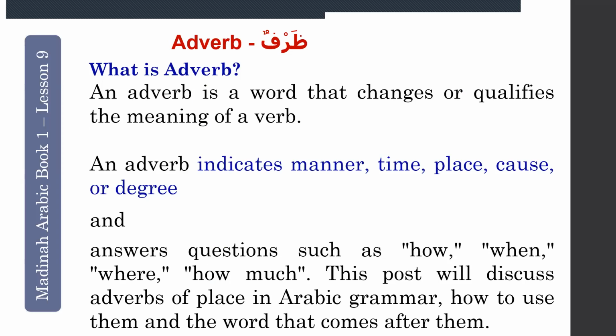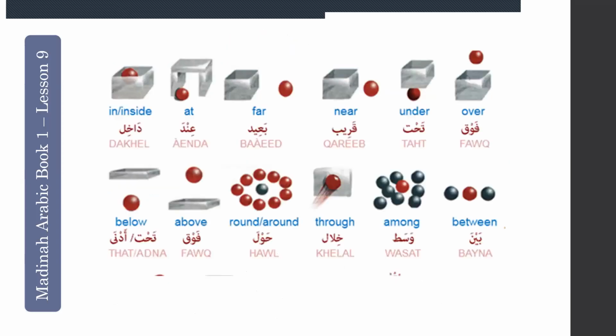Let's go to an image. An image talks a hundred words, thousands of words. Inside, at, for, near, under, over, below, above, around, through, among, by, between. These kinds of words are considered adverbs.